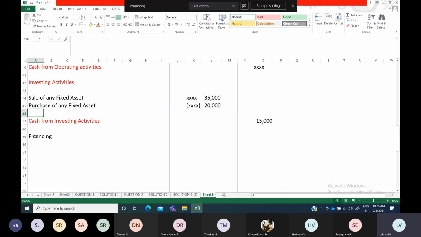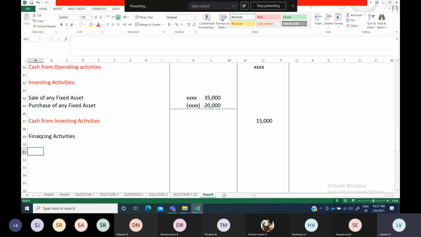Okay, and then moving to the third part, that is your financing activity. Financing activities, basically your share capital, your debentures issue, anything, because that is the source for them. Okay, with that only a business, particularly joint stock companies, are running.